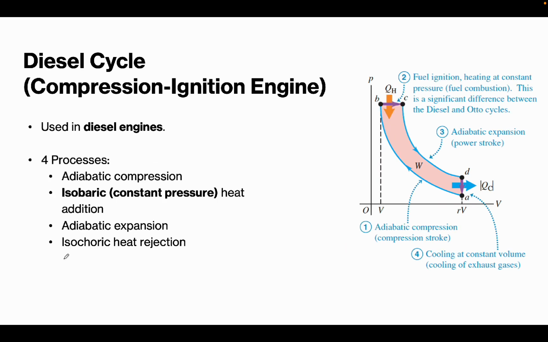Okay, now let's have the second one. So what happens here is we have the diesel cycle. So the diesel cycle is also known as the compression ignition engine. So obviously, from the word diesel, it is used in diesel engines. Okay, so just like the Otto cycle, the diesel cycle also has 4 processes.